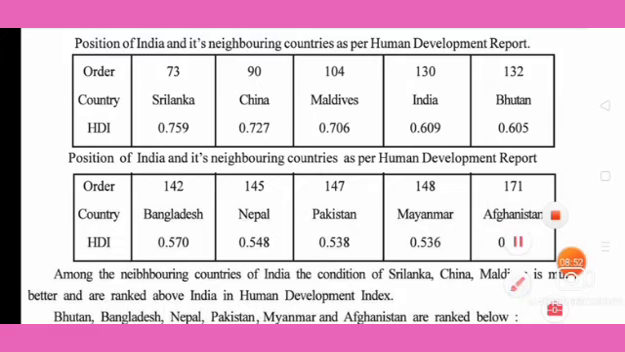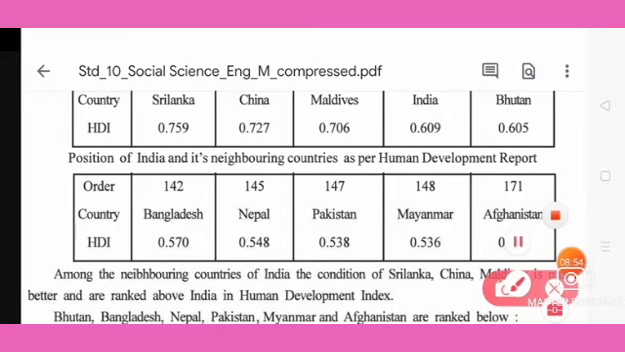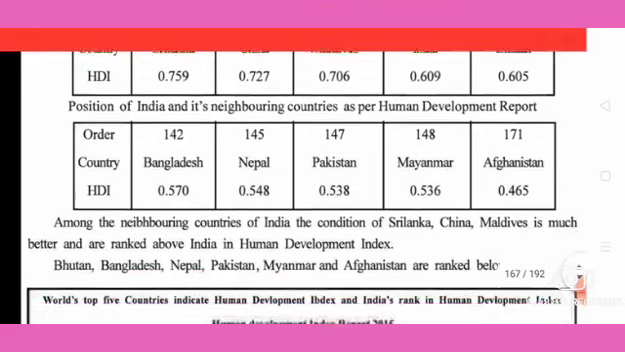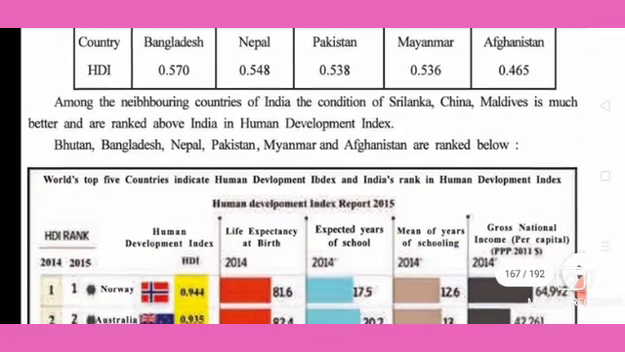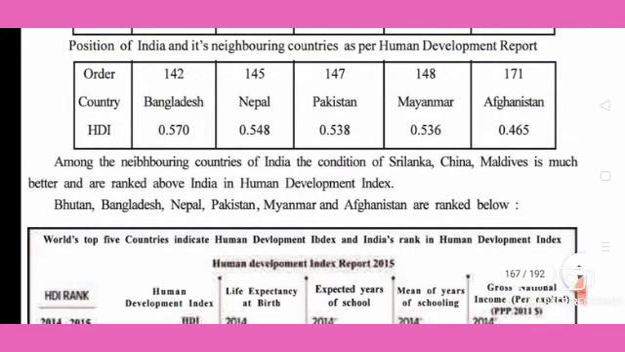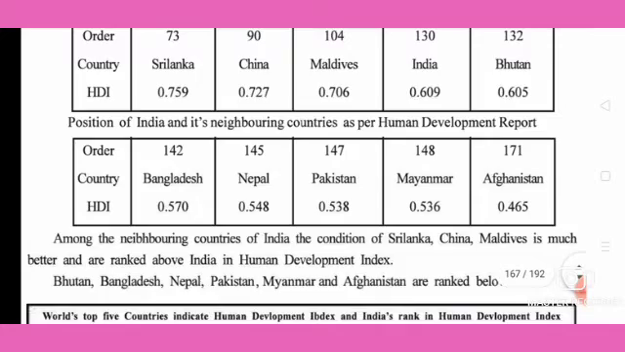You can see that here 73 position for Sri Lanka. Then afterwards China 90. Then Maldives 104. Then India 130. So these are better than us. Then Bhutan, Bangladesh, Nepal, Pakistan, Myanmar and Afghanistan are below India.